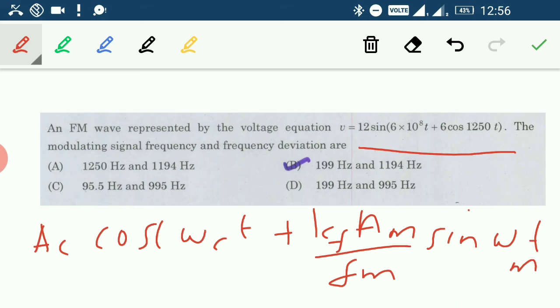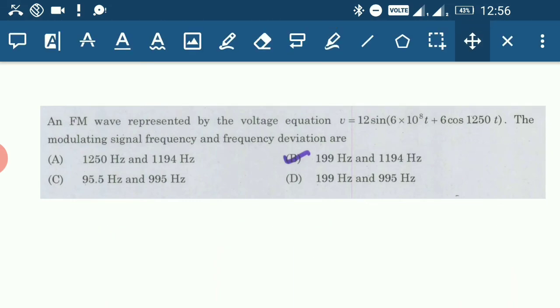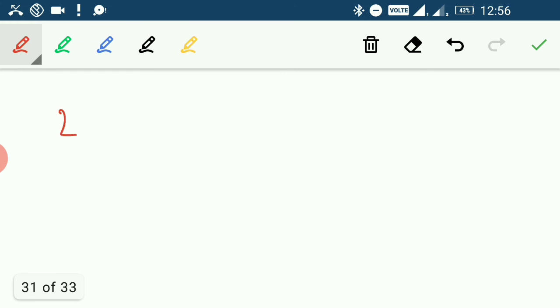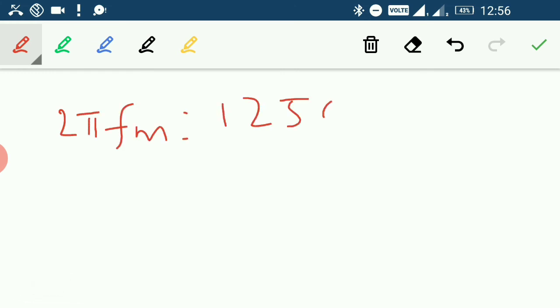So from the problem we understood omega m is 1250, right? Instead of omega m, if you substitute 2 pi fm, so 2 pi fm is equal to 1250. This implies fm will be